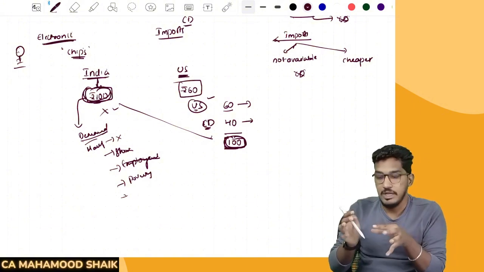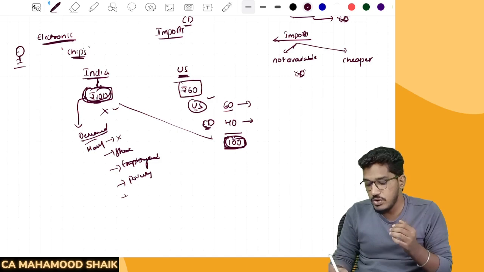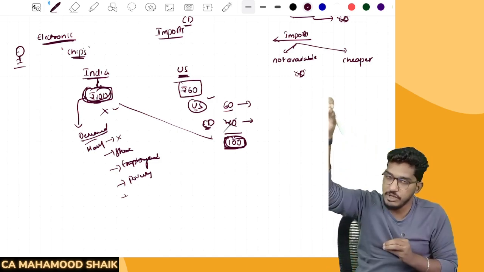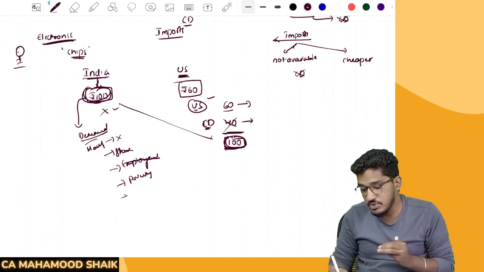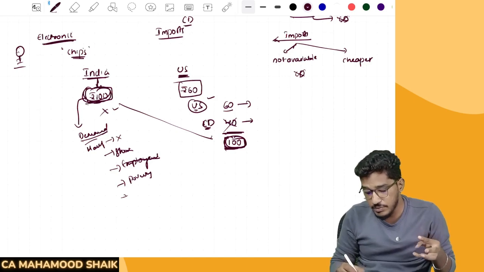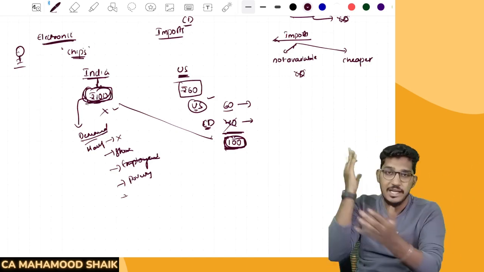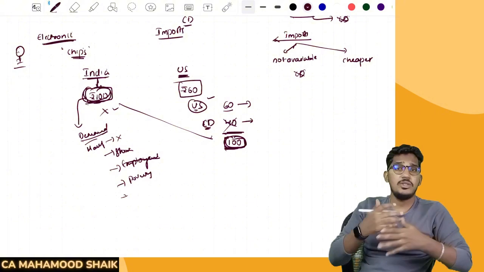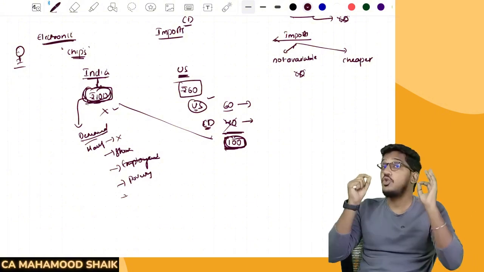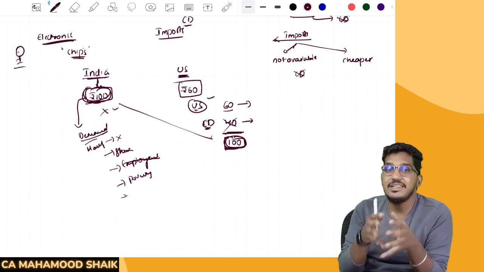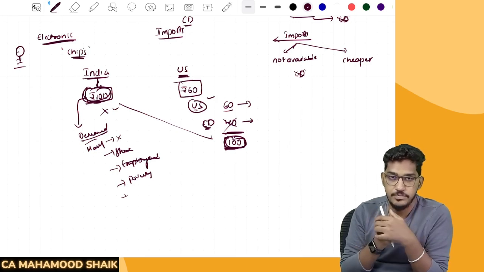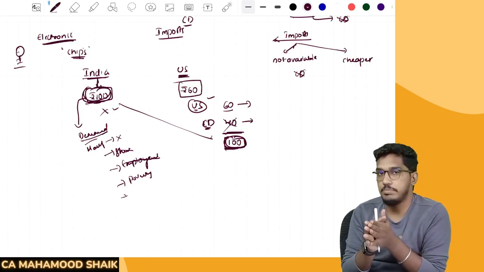Now he will think. If there is no concept called customs duty, what will always happen? Any manufacturer will try to prefer importing from US only. But by imposing the customs duty, he will think, now if I buy the same product in India, then also it is costing me 100 rupees only. Why unnecessarily do I have to import? Let me buy it from the Indian market only. And logistics issues and all can be avoided. Yes or no? So that has been the whole purpose of the customs, to make the Indian products competitive when compared with the foreign products, so that our country also can prosper.